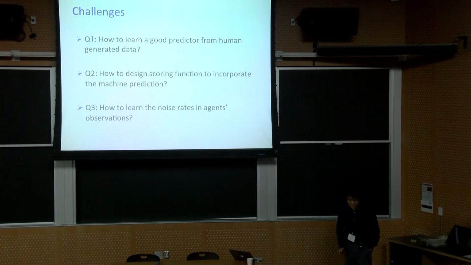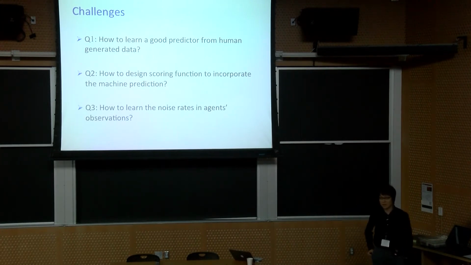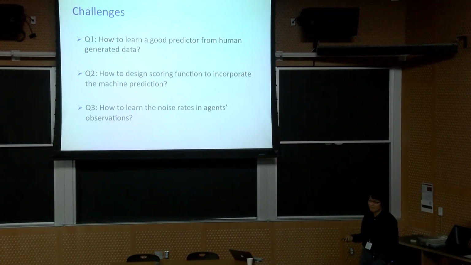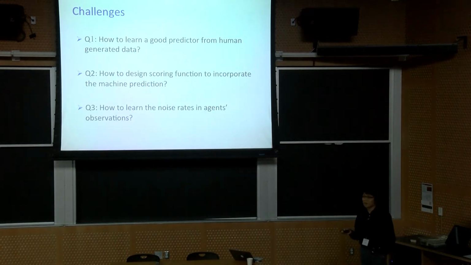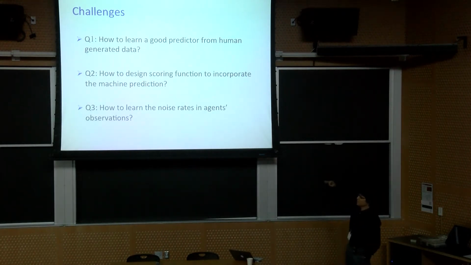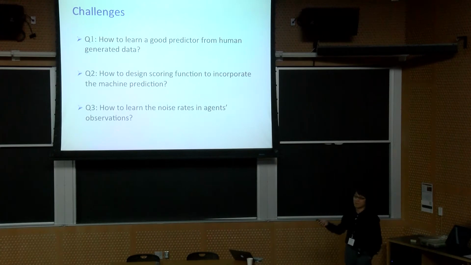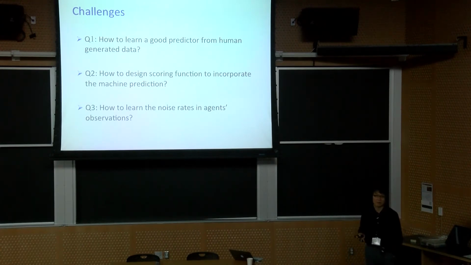So with this, I think the challenges are also clear, and I list 3 of them here. The first is how to learn a good prediction from the human-generated data. That's the only data we have. And how to design a scoring function to incorporate this machine prediction. You're going to notice that in order to do the first two steps, you need to know the noise error rate in the agent's reports. And I'm going to talk about how you learn the error rates when you don't even have ground truth.